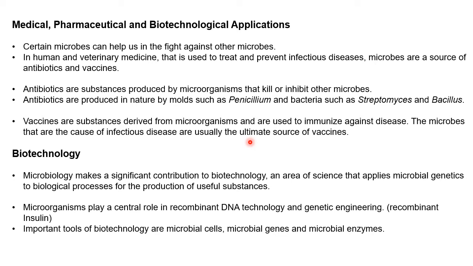Then if you talk here about biotechnology, then microbiology makes a significant contribution to biotechnology. An area of science that applies microbial genetics to biological processes for the production of useful substances is biotechnology. So microorganisms play a central role in recombinant DNA technology and genetic engineering. Example, production of recombinant insulin. E. coli is widely used for recombinant insulin production nowadays.